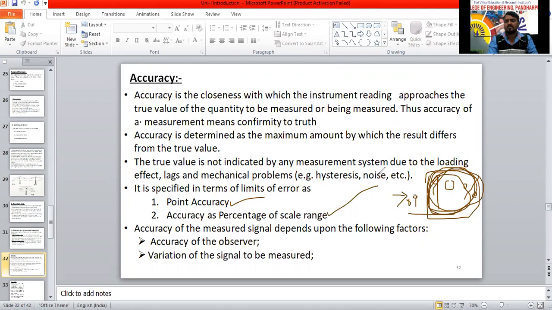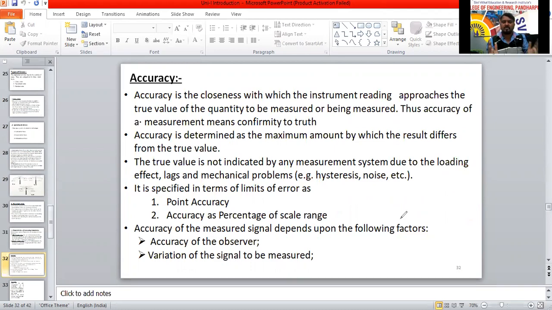So for any questions, whenever I ask, my expectation is that all students should give a reply, but only 1-2% are giving it here now. That is accuracy I am measuring in the form of percentage only. No?